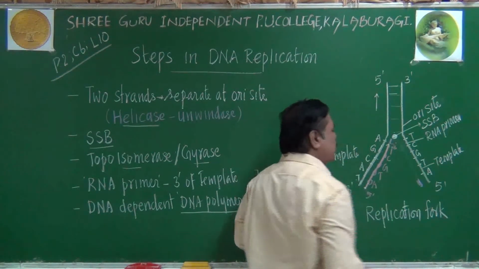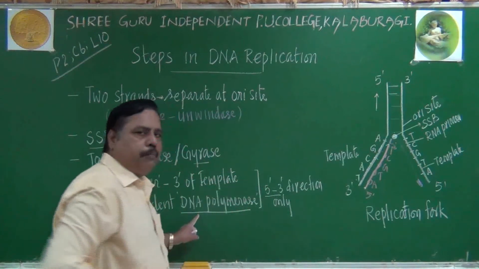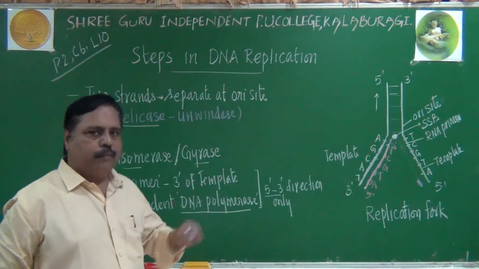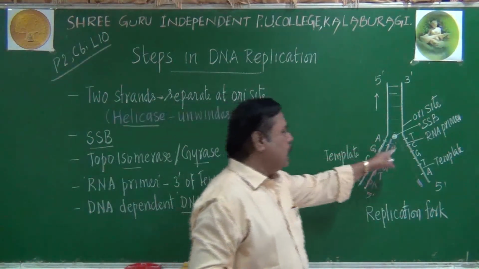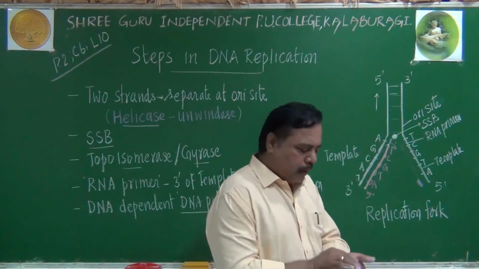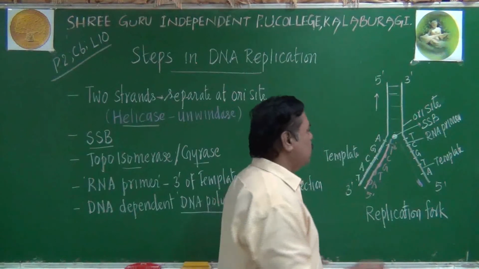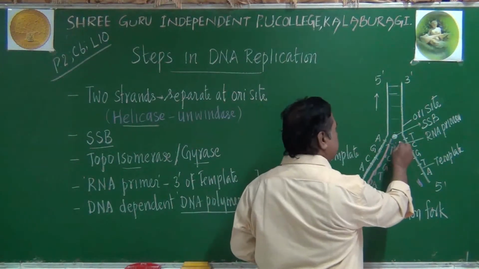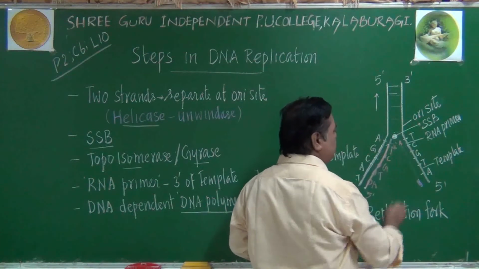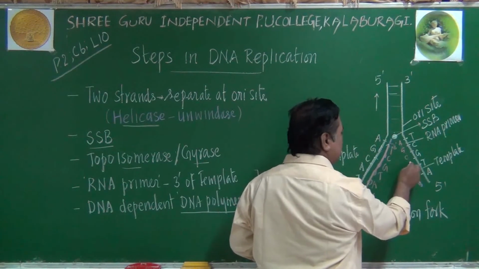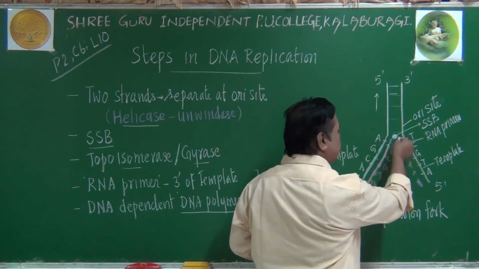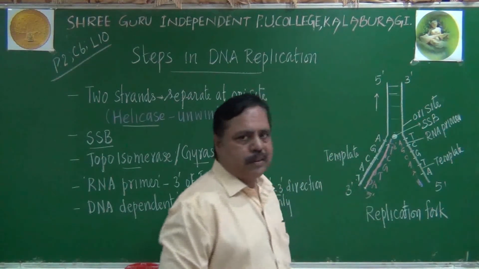Meanwhile, what is happening? Same DNA polymerase will bring complementary nucleotides and add to this template. If thymine is here, adenine will be added. Cytosine means guanine. Again cytosine, again adenine, thymine, like that they will add new bases.